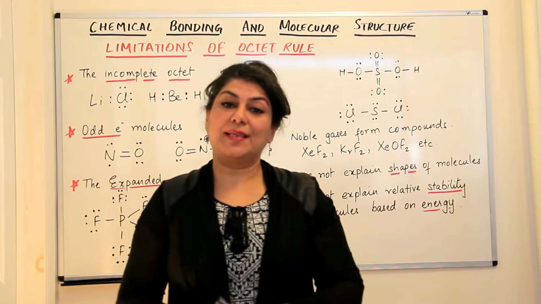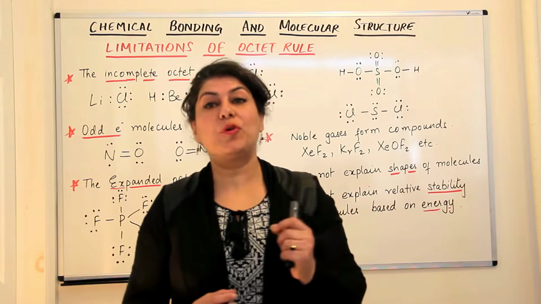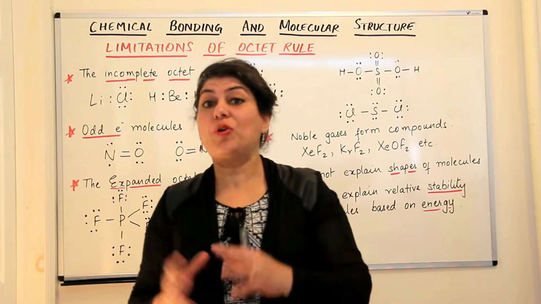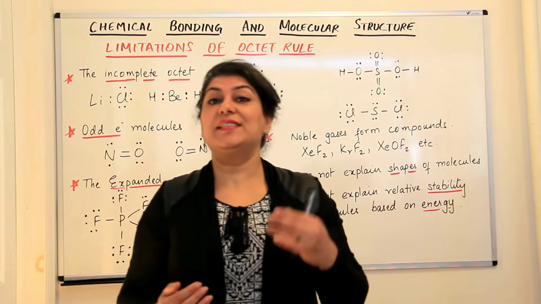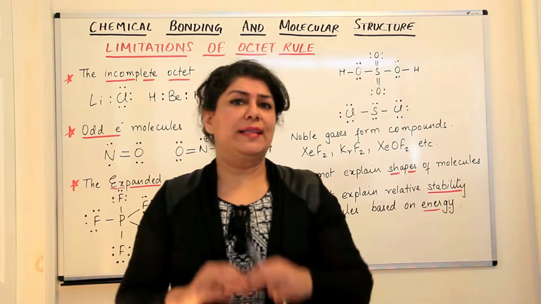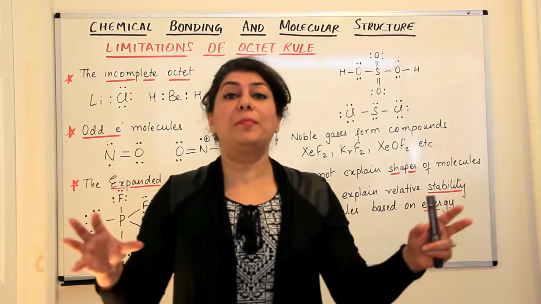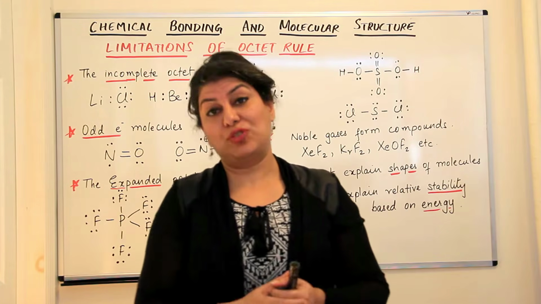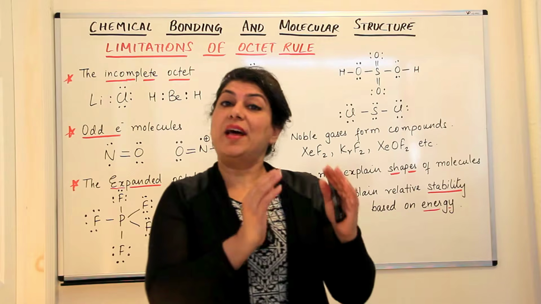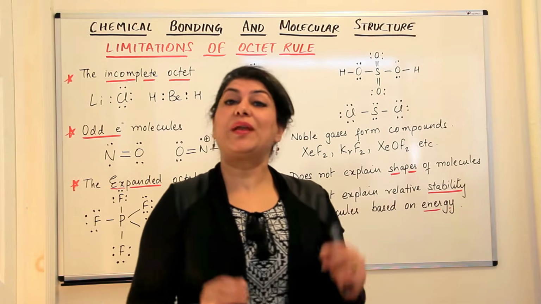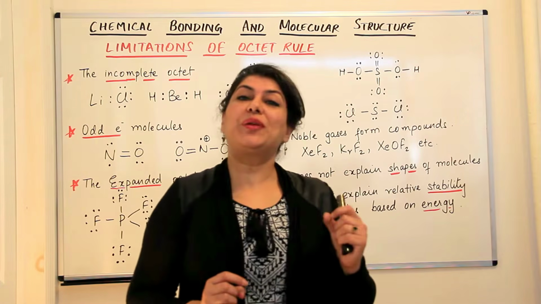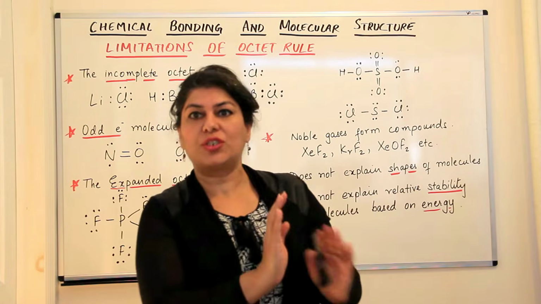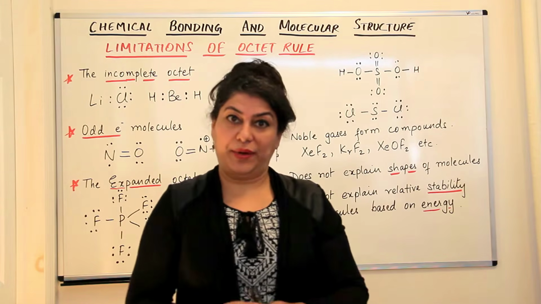In the previous parts, I described the Causal-Lewis approach to chemical bonding to you. Then I explained the Langmuir-Lewis approach, and after that I discussed the octet rule, where I told you that all atoms in all compounds are in a race and they are trying to acquire 8 electrons in their outermost shell. This magical number of 8 is known as the octet that all atoms try to achieve, and it is because of this octet that they participate in chemical bonding.